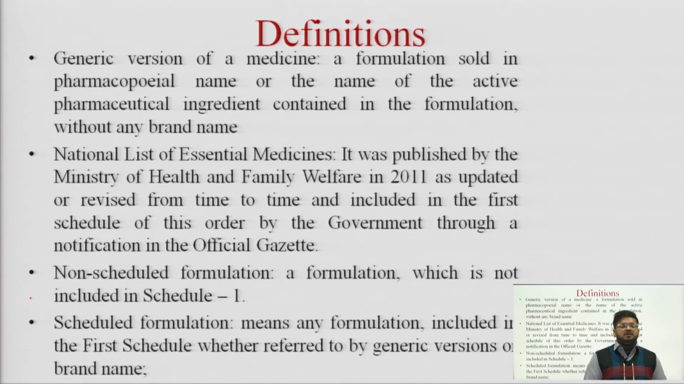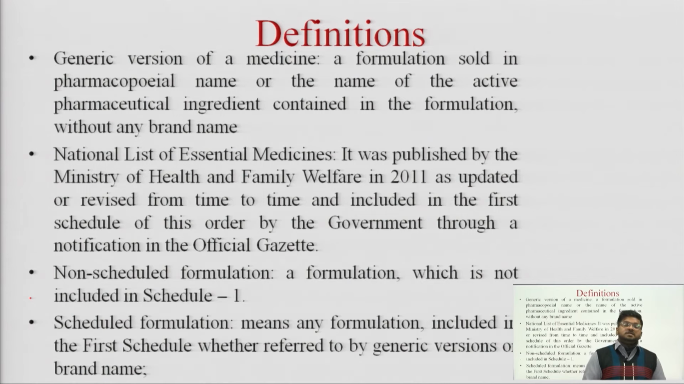and which are sold by the name of their active pharmaceutical ingredient, or whose packaging carries the name of the active pharmaceutical ingredient and which are not recognized by any company or any brand, such drugs we call generic version of medicines. So according to the Drug Price Control Order, generic version of medicine is defined as a formulation which is sold in pharmacopoeial name or on the name of the active pharmaceutical ingredient contained in the formulation without any brand name or without the recognition of any brand name is known as generic version of medicine.